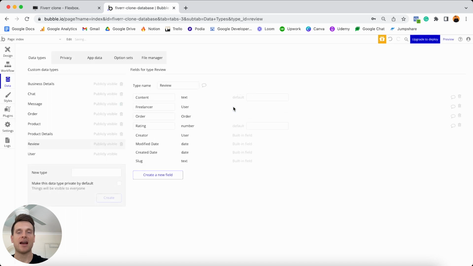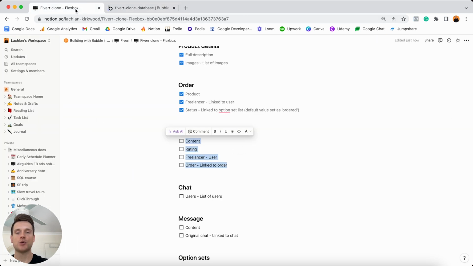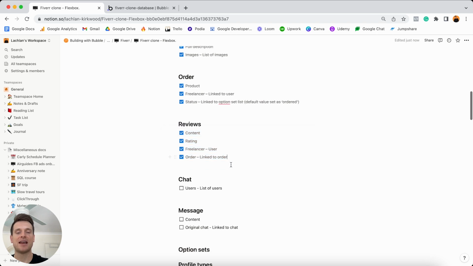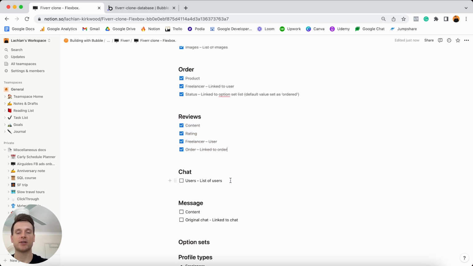We will create that, jump back into Notion, check off that we've finished building out those data fields, and the last two list of fields we'll need to add in is for our chat data type and our message data type. And thankfully, these ones are super straightforward. So for our chat data type, within each chat, I'm going to store a list of 2 users. So that's obviously going to be the business owner as well as the freelancer.